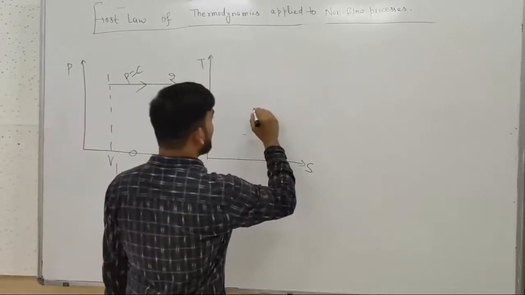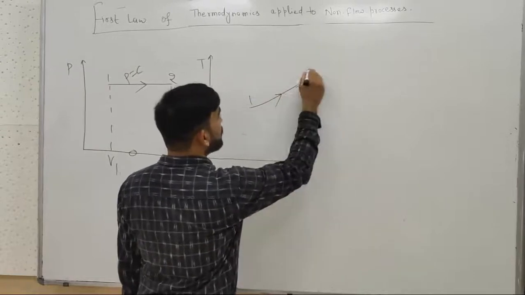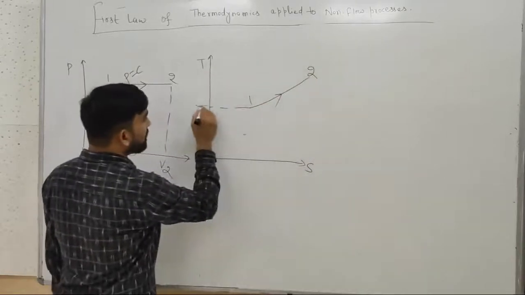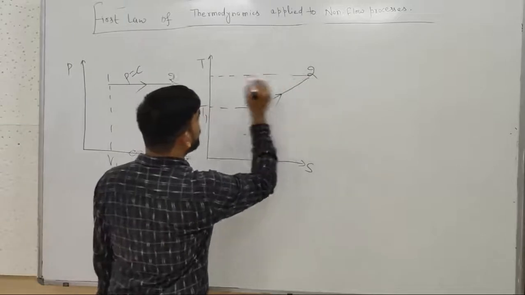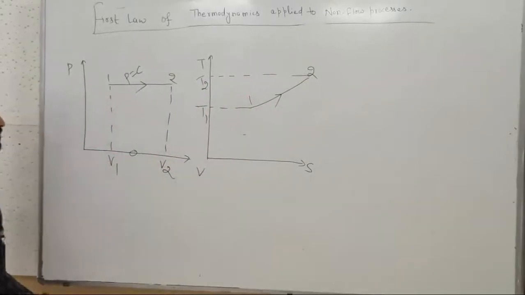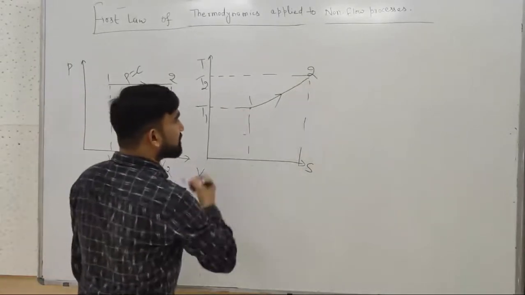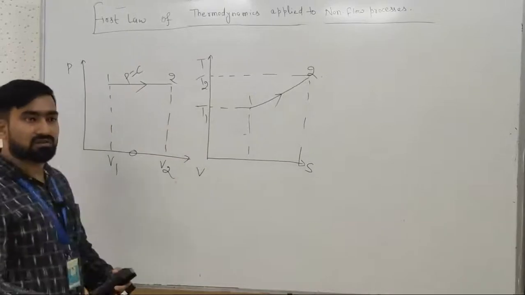So the TS diagram will be something like this, 1 to 2. Here it is T1 and here it is T2. So temperature is increasing in case of constant pressure process.